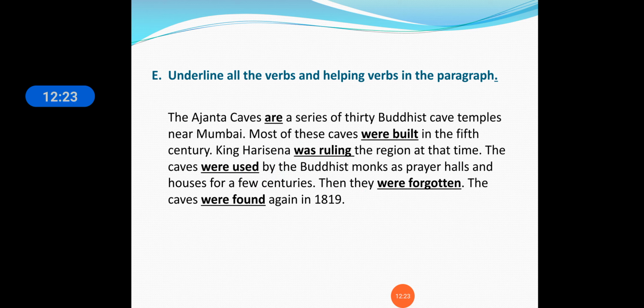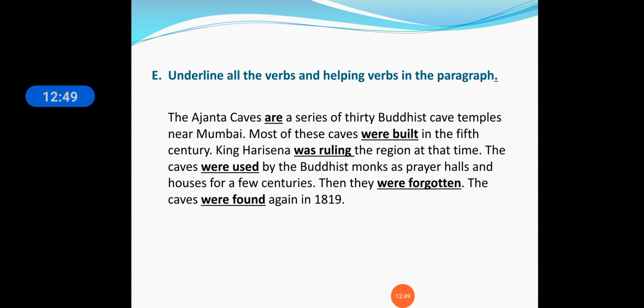Monks means sadhu. As prayer halls, so they were using these caves as prayer halls, right? They were praying there, and they also prepared houses there for a few centuries. Centuries means 100 years. A hundred years is called a century, and centuries means many hundreds of years.